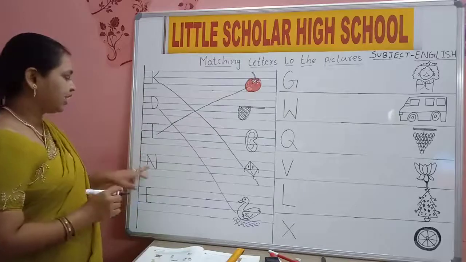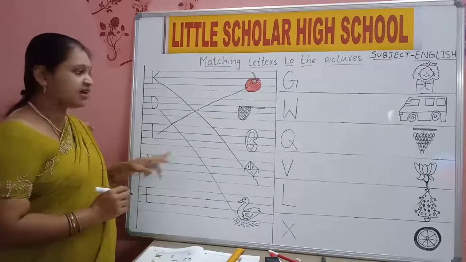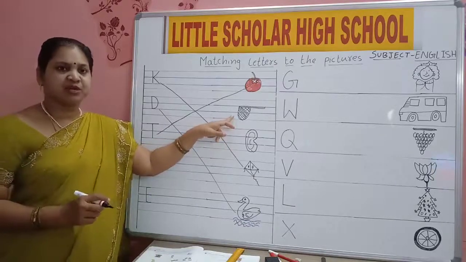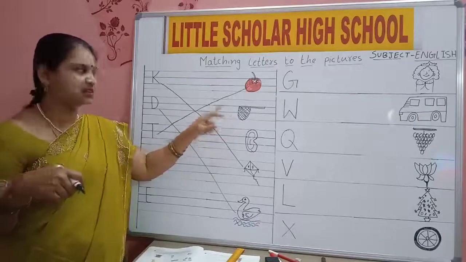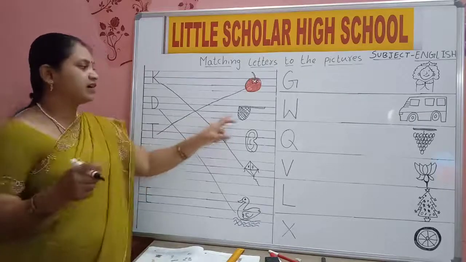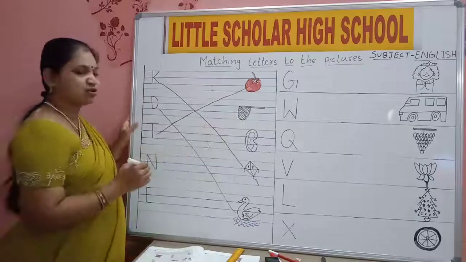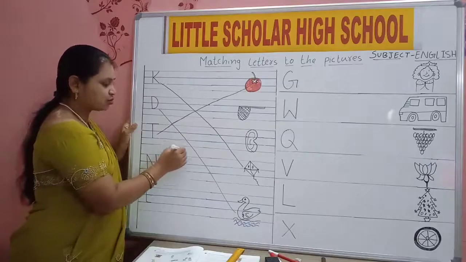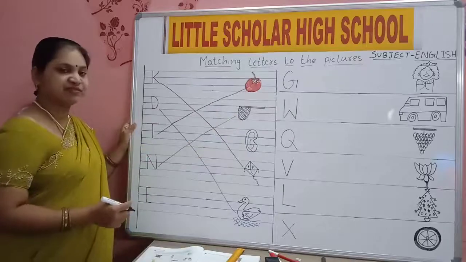Then N for net. N for net. Where is net? Yes, this is net. For what do we use net? To catch fish, no? To catch fish we use net. So N for net. Fishermen will use this net. So draw the line up. Slowly. Yes, this is N for net.